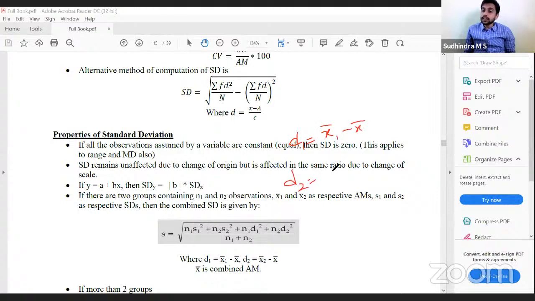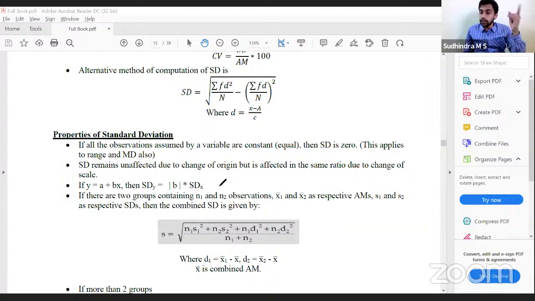D2 is x2 bar minus x bar. X1 bar is the arithmetic mean of the first set of observations. X2 bar is the arithmetic mean of the second set of observations. What is x bar? The combined arithmetic mean: n1 x1 bar plus n2 x2 bar divided by n1 plus n2. Correct. So how do we calculate combined standard deviation?